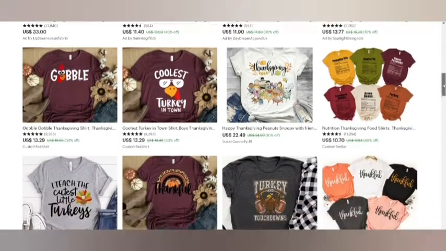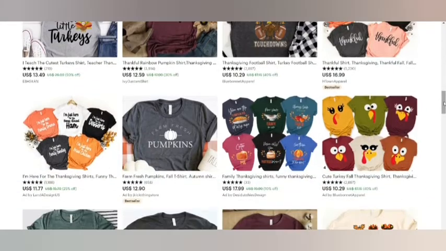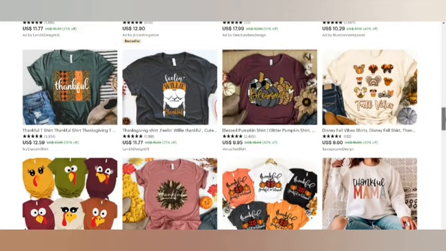Let me just scroll down. Let's see some other ones. So you could see mostly they are text-based designs that are quite simple to make. You could very well use Canva for that if you're not okay with Photoshop.